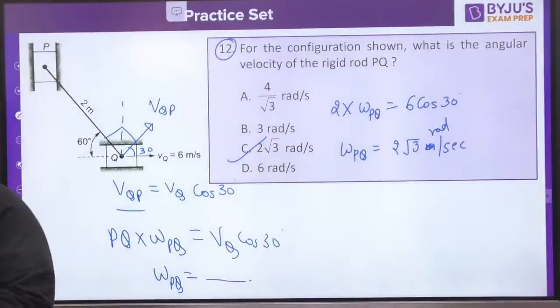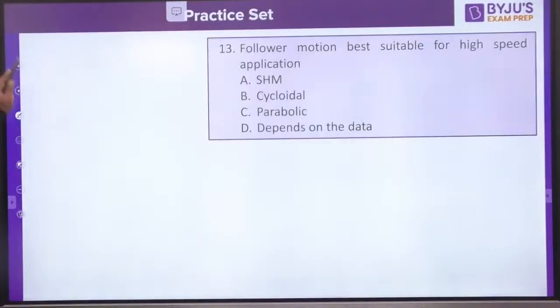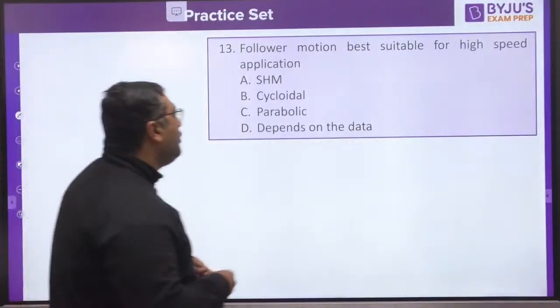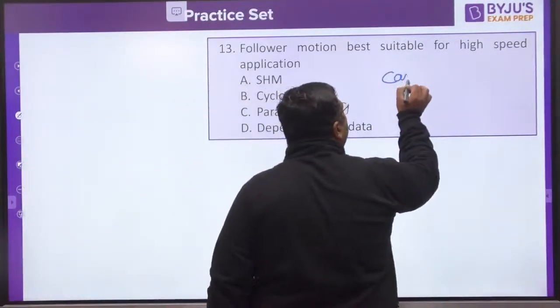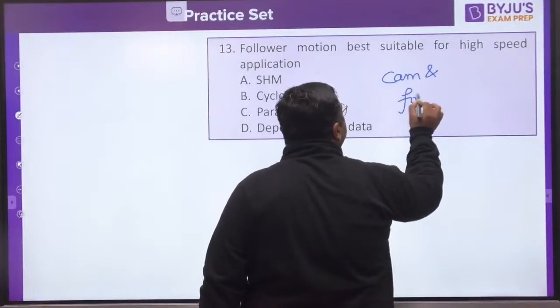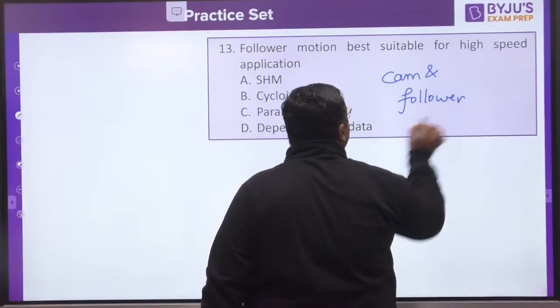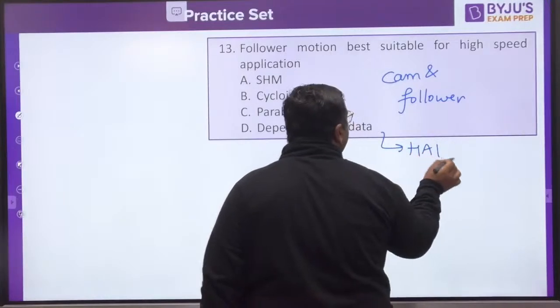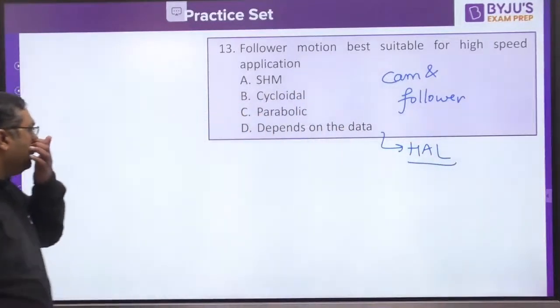Very nice, guys. Very nice. Question number 13. This is from CAM and follower, suitable for both the examinations. This is an application based question, but more chances are there for this type of question in the HAL exam.